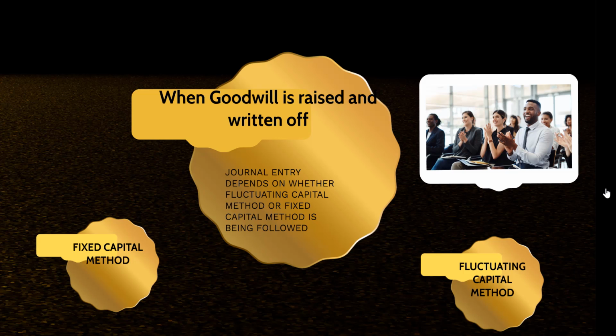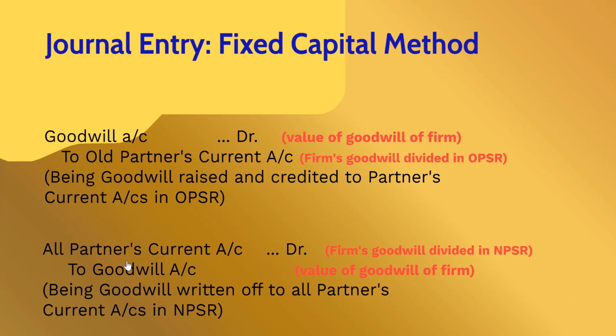Now what about the journal entries when the fixed capital method is being followed? Except for the fact that in the fluctuating capital method we pass the journal entries through the partners' capital accounts, and here we pass the entries through the partners' current accounts, there is no other difference.